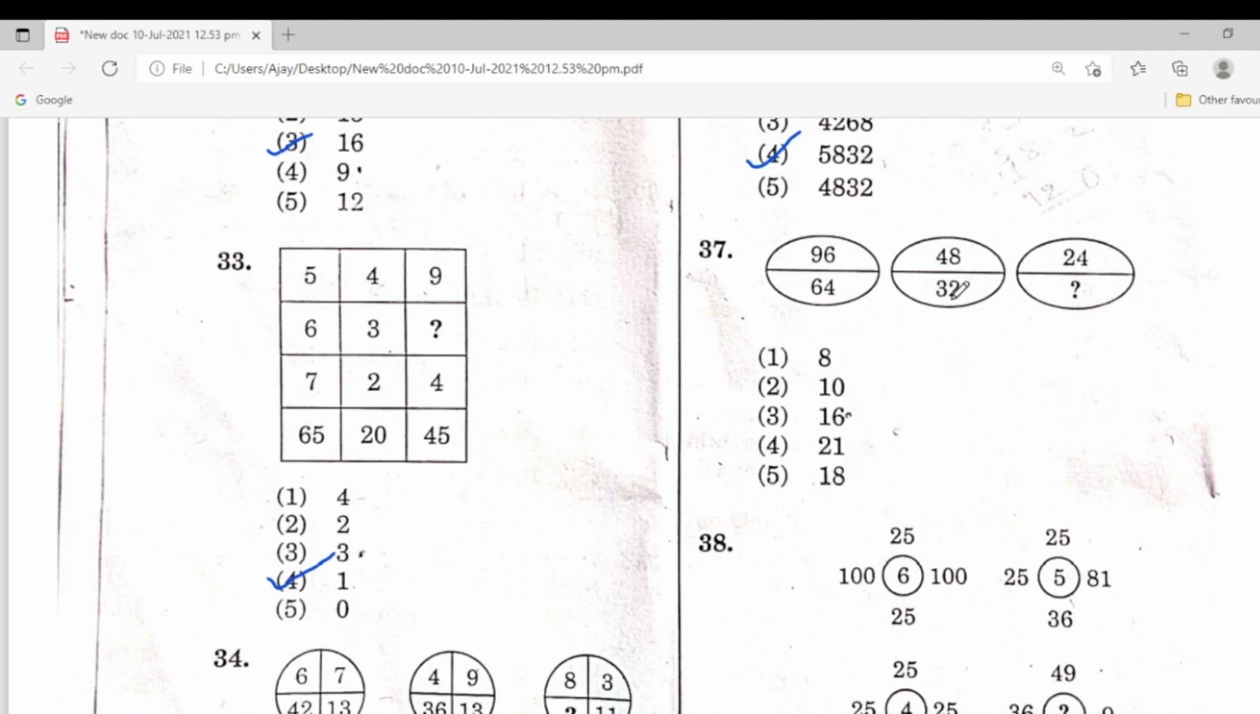So here 32 into 2, 64. 32 divided by 2, 18. So in 64, half of 32. In 32, half by 2 is equal to 16. 32 by 2, you can get this answer, 16.